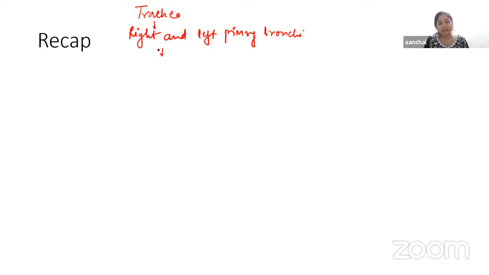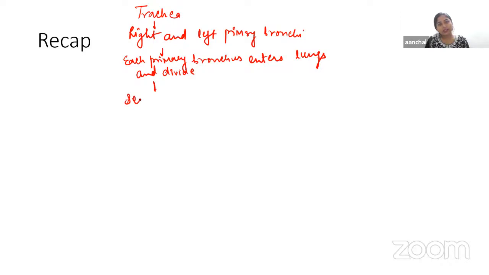Then each primary bronchus enters the lung and divides.